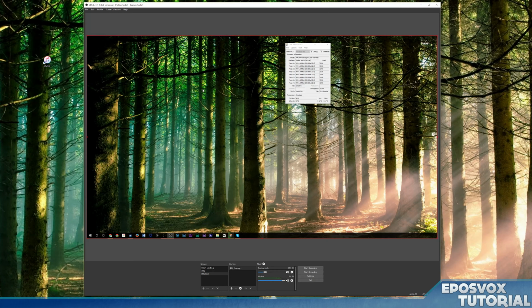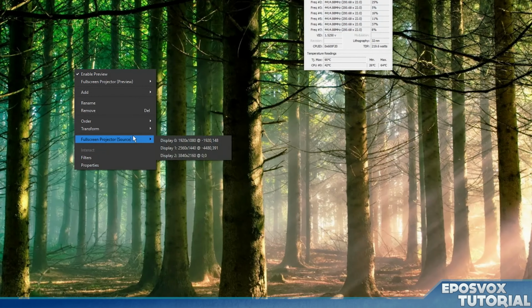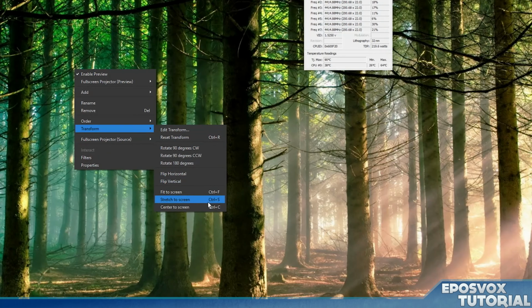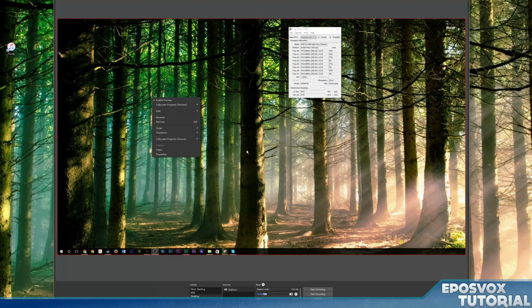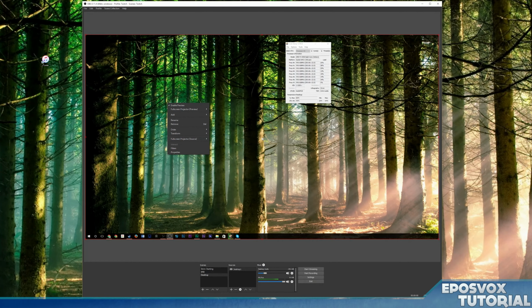Now this is where if you have a 4x3 monitor or a 16x10 monitor, you can right-click, go to Transform, and actually hit Stretch to Screen, and it will stretch it to fill up the whole screen without having black bars. For most uses, other than something like maybe Five Nights at Freddy's, this will make it look very, very bad. You generally don't want to do this. However, in certain situations like Five Nights at Freddy's, you can do that and it might look okay.